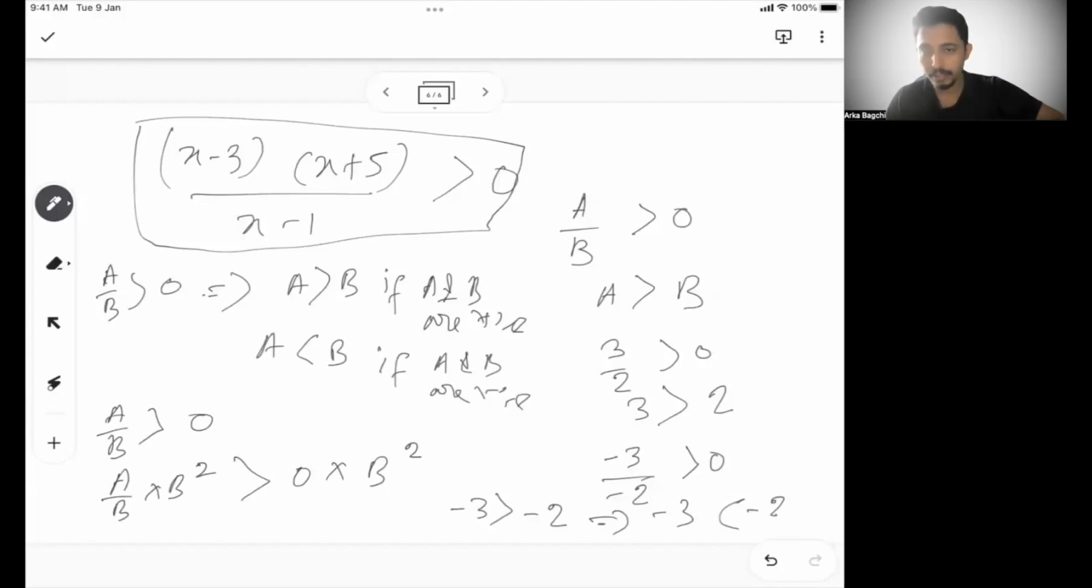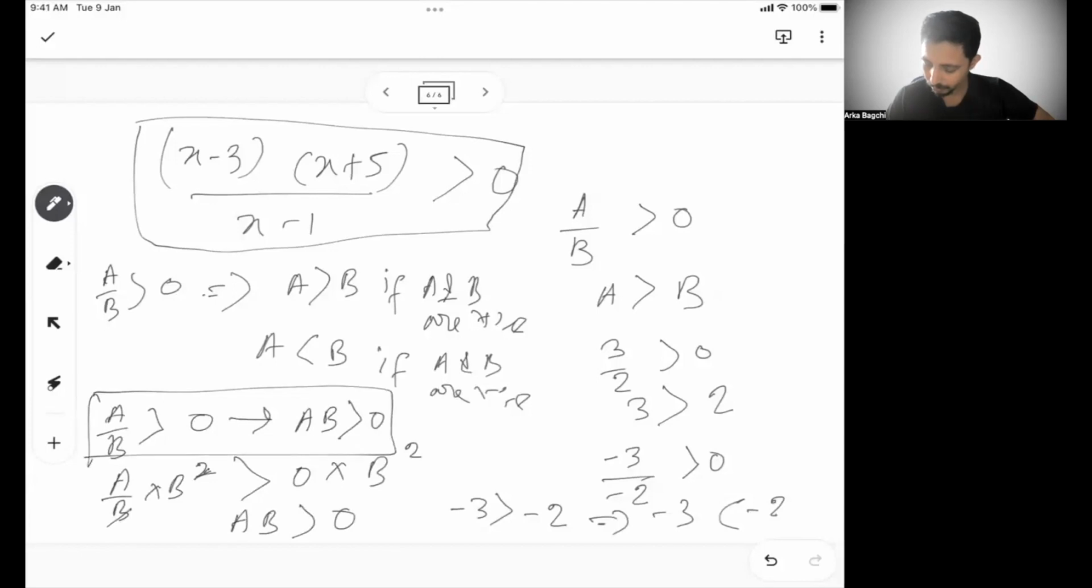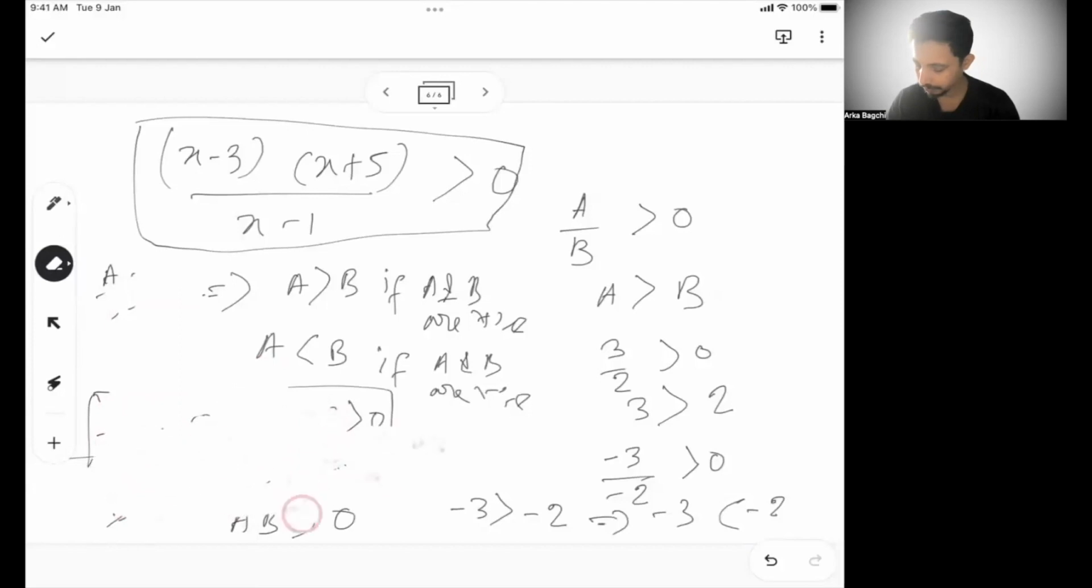So that means this gets cancelled and becomes ab greater than 0. So if a by b is greater than 0, we can surely write ab is greater than 0, right? So this is a very important understanding. a by b greater than 0 is the same way of telling ab is greater than 0, right? So if you understand this part, then let's see how we can do this problem.